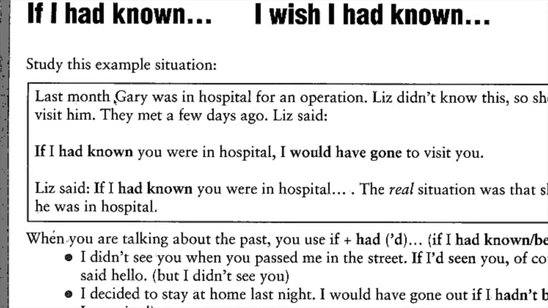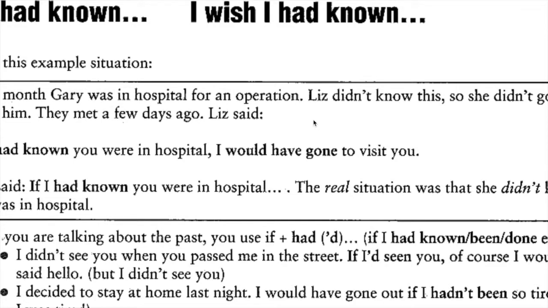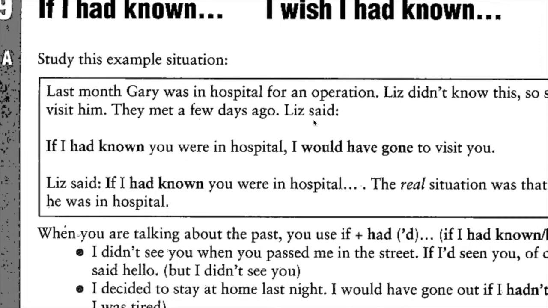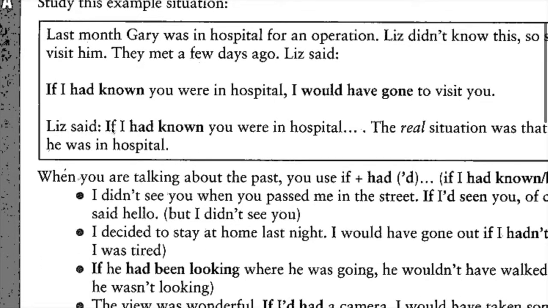Last month, Gary was in hospital for an operation. Liz didn't know this, so she didn't go to visit him. So she didn't go to the hospital to visit him. They met a few days ago, and Liz said, "If I had known you were in hospital, I would have gone to visit you."